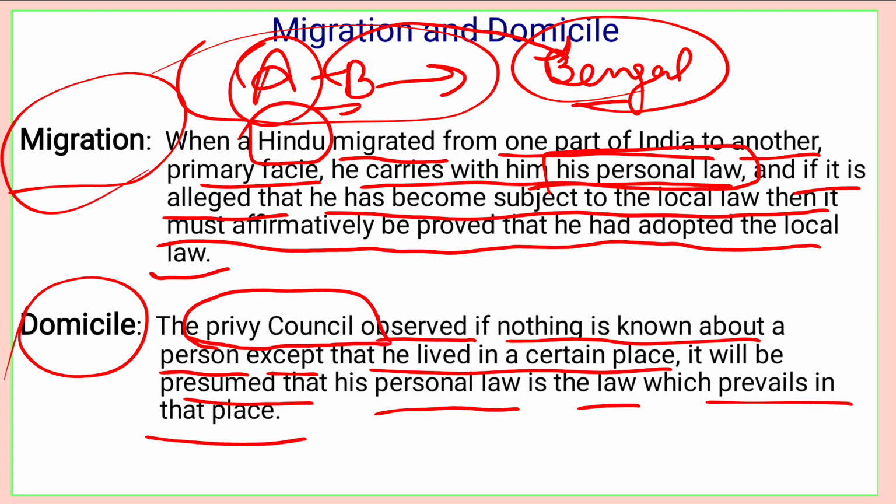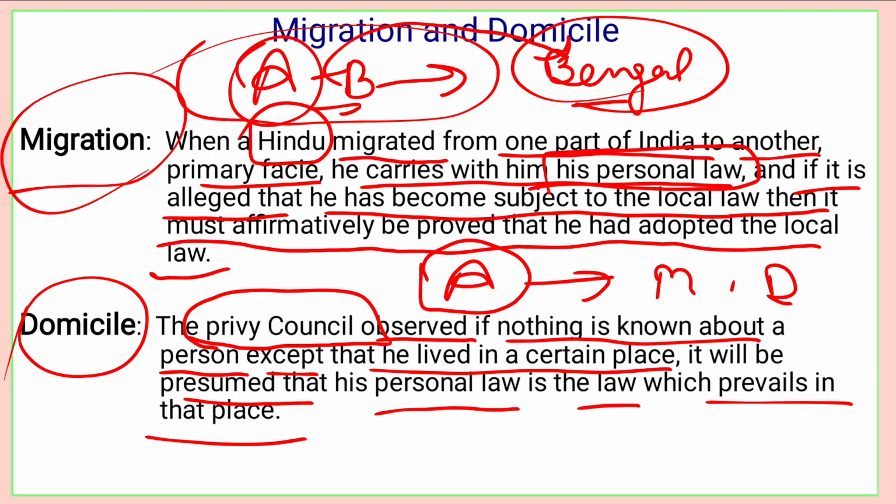Suppose there is a person A and he is living in a locality where any of the schools is applicable, either the Mitakshara school or the Dayabhaga school. And nothing is known about this person, which school is applicable on him.